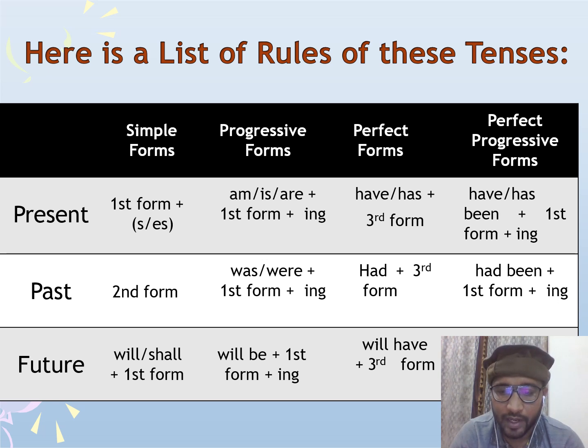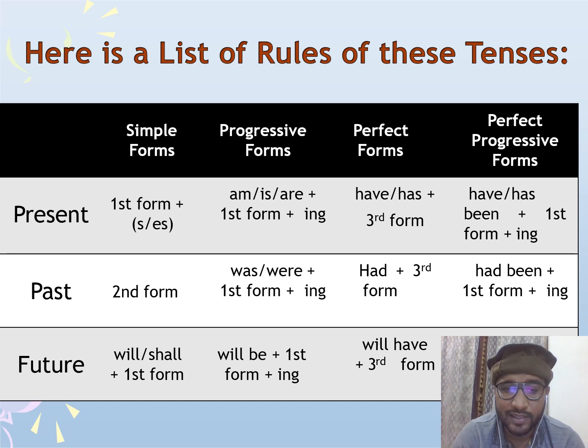Now here I present the list of rules of these tenses. On the left you can see the names of three different times: present, past, and future, and there are four aspects. Let's start with the present. The first is present simple. In present simple, the verb we use is the first form of the verb with s, es, or ies. S, es, and ies are used when the subject is he, she, it, or a singular noun. In that case, the verb ends with s, es, or ies.